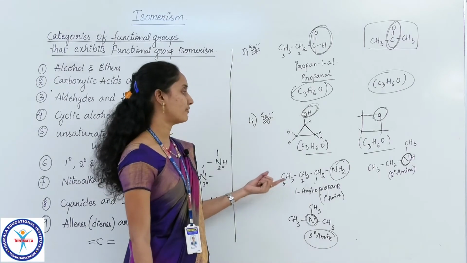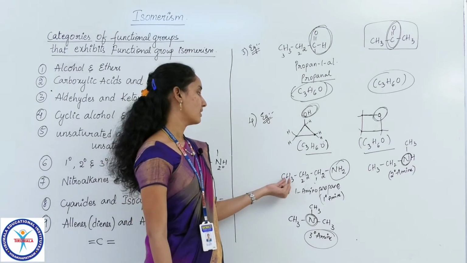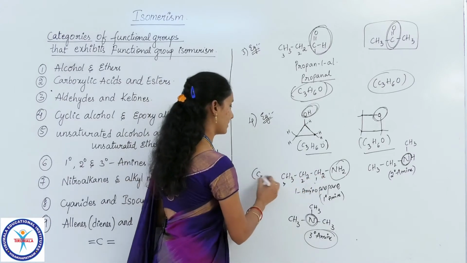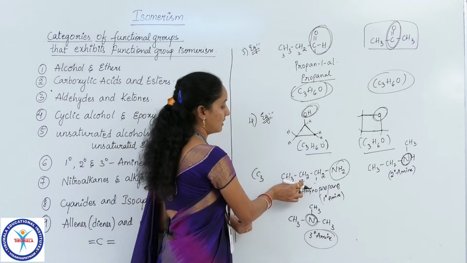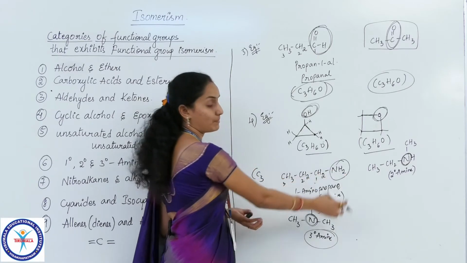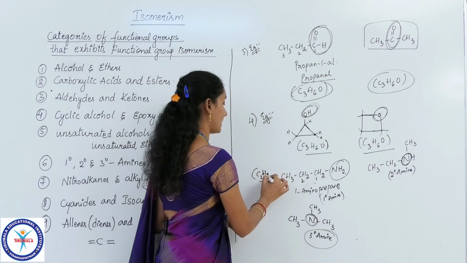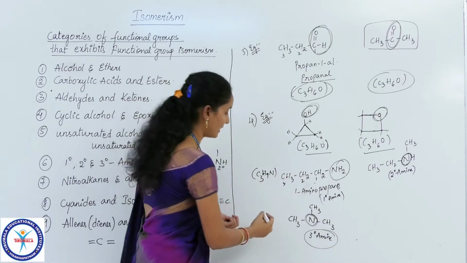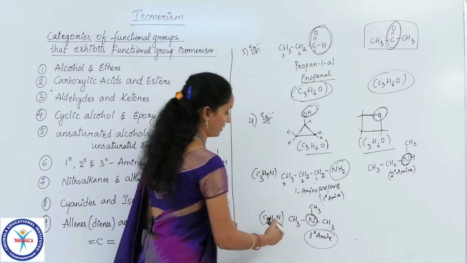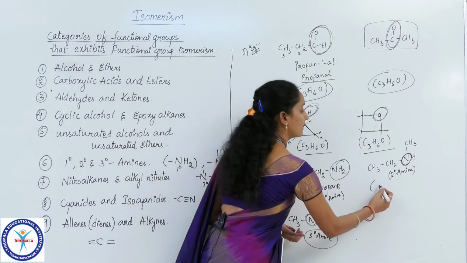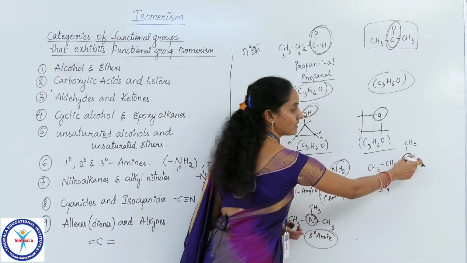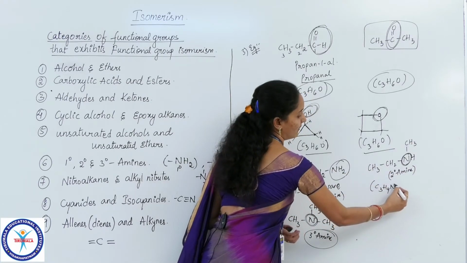If you check the formulas of all these three: 3 carbons, and how many hydrogens? 3 plus 2 is 5, 5 plus 2 is 7, 7 plus 2 is 9 hydrogens and 1 nitrogen. Similarly here, 3 carbons, 9 hydrogens and 1 nitrogen. Similarly here, 3 carbons, 9 hydrogens, that is 5 plus 1 is 6, plus 3 is 9, and 1 nitrogen.